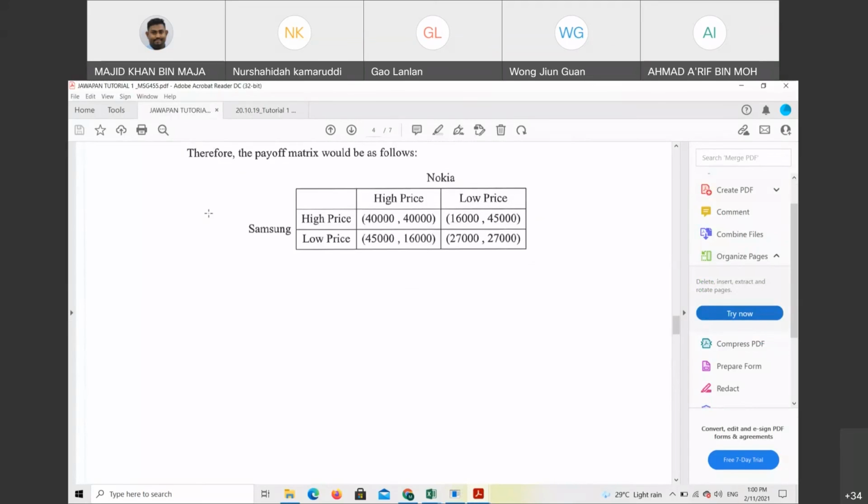table here, if we both set a high price and a high price and you are very rational and can believe each other, definitely they will get higher profit. But they do not have any agreement. They do not believe in the other firm or their opponent firm. That's why they finally maintain low and low. This is called inefficient Nash equilibrium. It's still an equilibrium, but inefficient, because if you have a belief, if you have complete information, and if you have a binding agreement, definitely you can go for high price and high price.